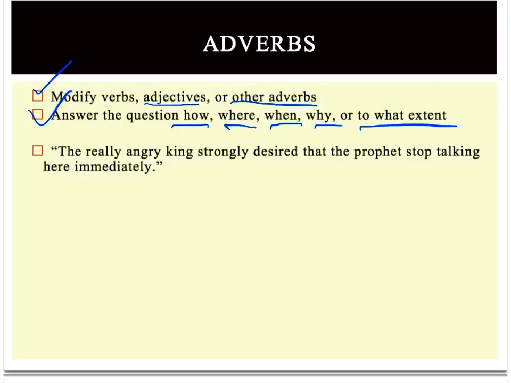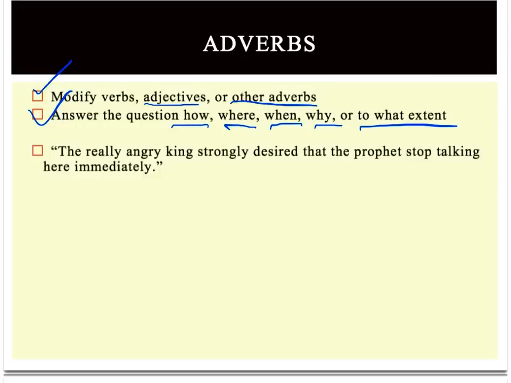Let's take a look at an example sentence together. Here's this sentence, the really angry king strongly desired that the prophet stop talking here immediately. That is a sentence about Oedipus getting upset with Tiresias, and it is just filled with fascinating adverbs. Let's take a look at a couple of them.